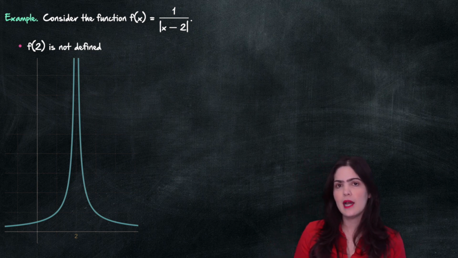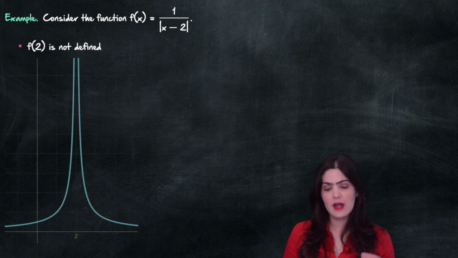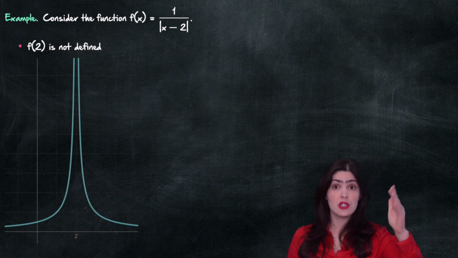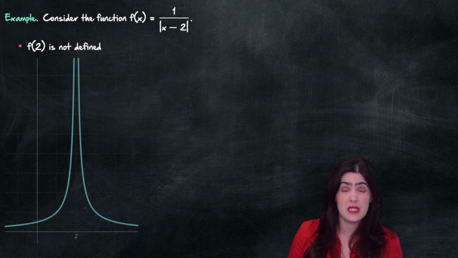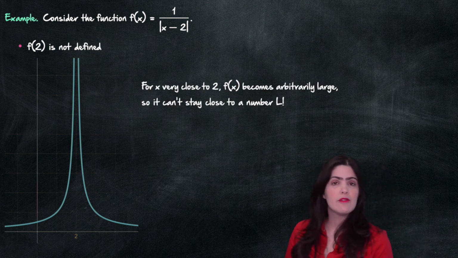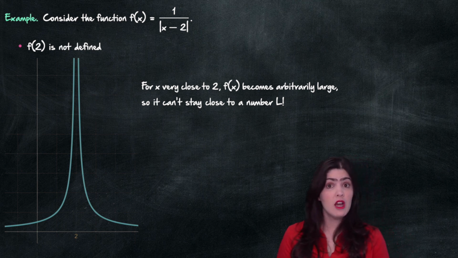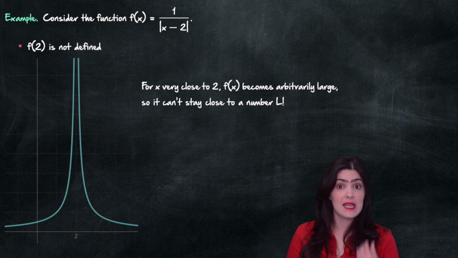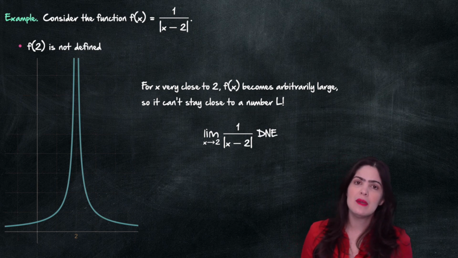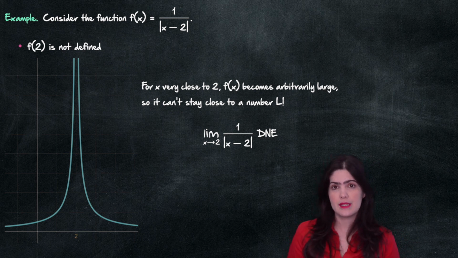And this graph really highlights the real problem with this function. If you look at it, when x gets very close to 2, the values of f of x become arbitrarily large. They tend to infinity. So what we're saying here is that for x very close to 2, f of x becomes arbitrarily large, and therefore it is impossible for the function to stay very close to a single real number L. So again, the limit as x approaches 2 of 1 over the absolute value of x minus 2 does not exist.